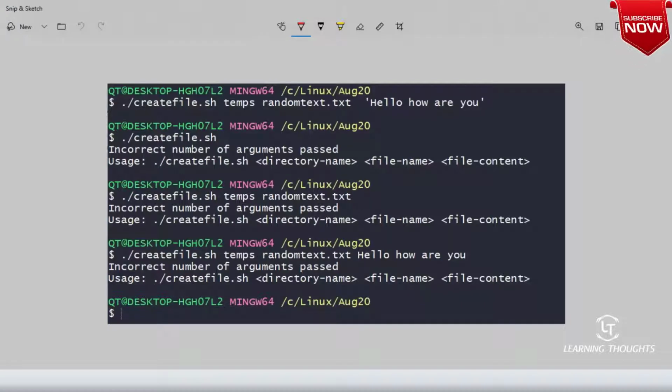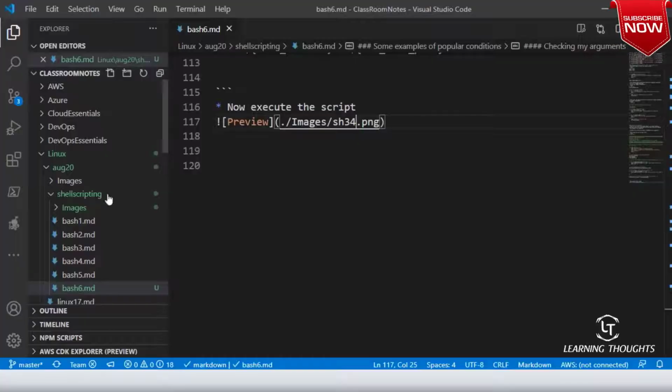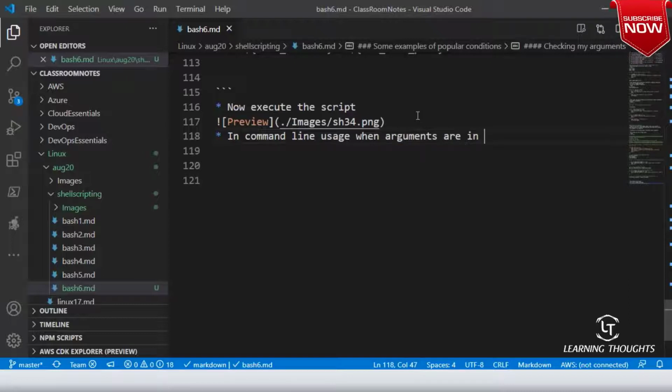Is our script looking better, sir? Okay. And generally understand one notation, right? In command line arguments or in command line usage, when arguments are in these kind of braces, are you getting that?